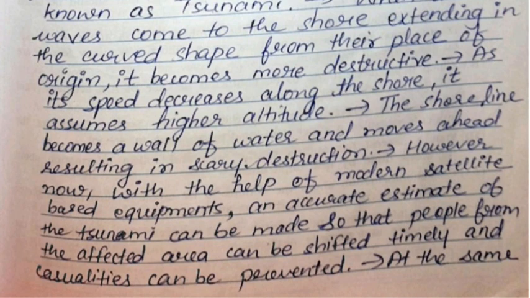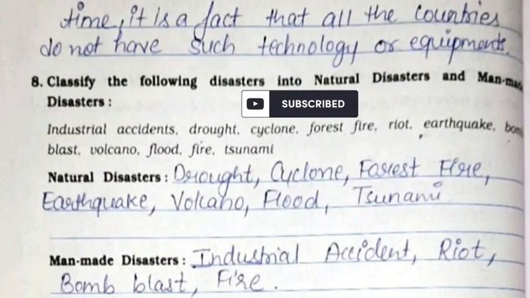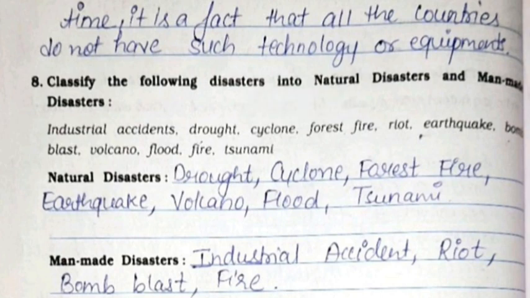However, now with the help of modern satellite-based equipments, an accurate estimate of the tsunami can be made so that people from the affected area can be shifted timely and casualties can be prevented. At the same time, it is a fact that all the countries do not have such technology or equipments. Now we'll continue with question number 8, that is classify the following. The natural disasters are drought, cyclone, forest fire, earthquake, volcano, flood, tsunami, and man-made disasters are industrial accident, riot, bomb blast, and fire.